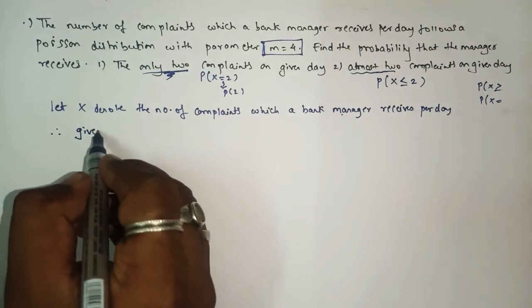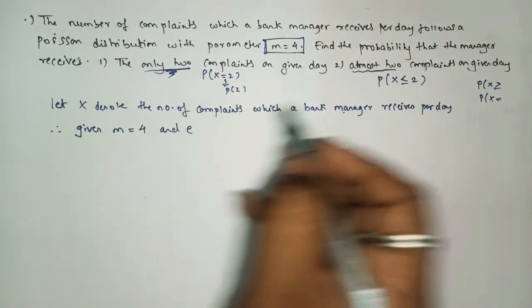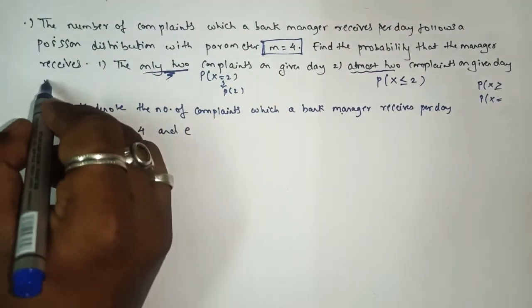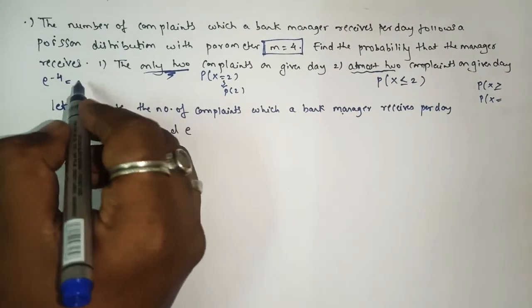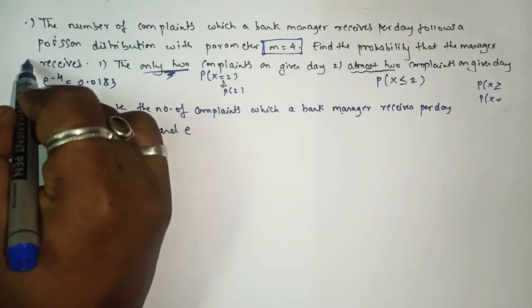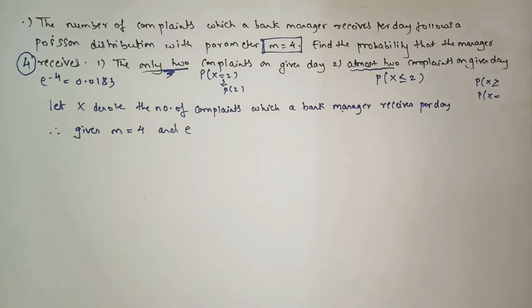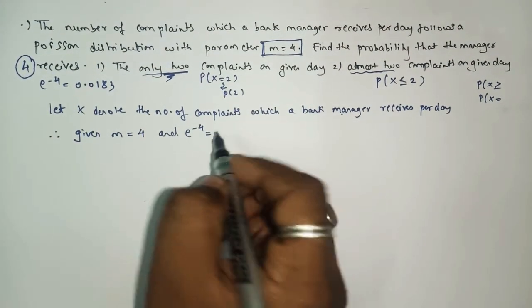As given, we have the value of m equals 4, and e raised to minus 4 is also given in the textbook, when you see. The same sum is actually there in the exercise, I guess it is question number 4. And e raised to minus 4 is what?